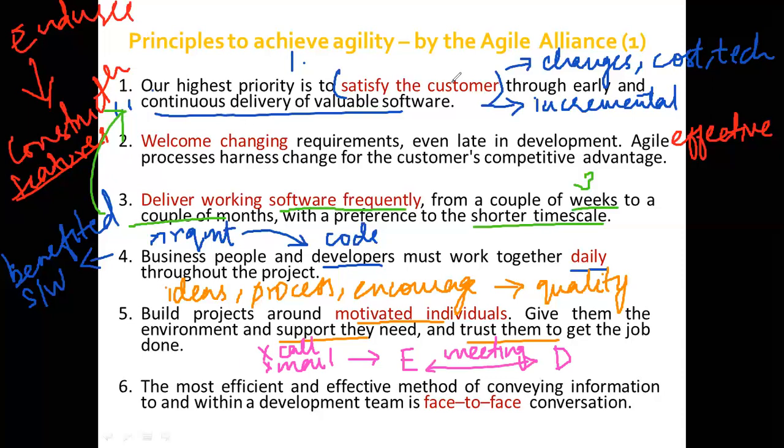Now, suppose the developer wants to talk about the product, for example the cost is increasing due to certain changes in technology, or any type of changes within the software, any feature that can be added or any feature that needs to be removed to maintain the cost. Then again the developer and user need to sit face to face and have a conversation. Calls and mails are not acceptable, because if two persons are sitting across and talking, it is an efficient way of communication. Both can discuss their ideas, and you can discuss the pros and cons of the particular project.